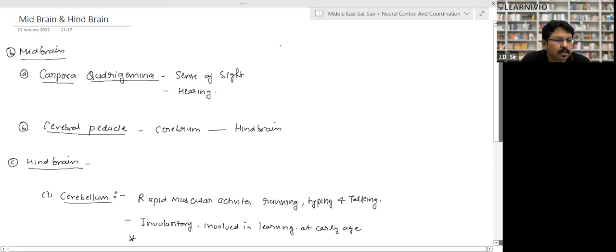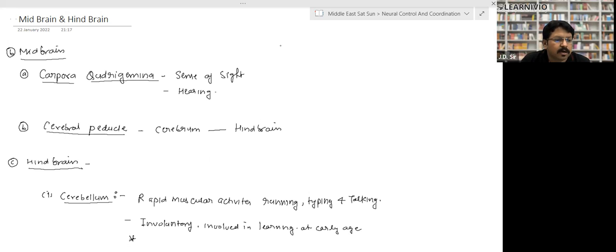As we have studied, the midbrain is divided into two parts. Midbrain is the smallest part of the brain, and it has two areas: corpora quadrigemina and cerebral peduncle, or crura cerebri, right?